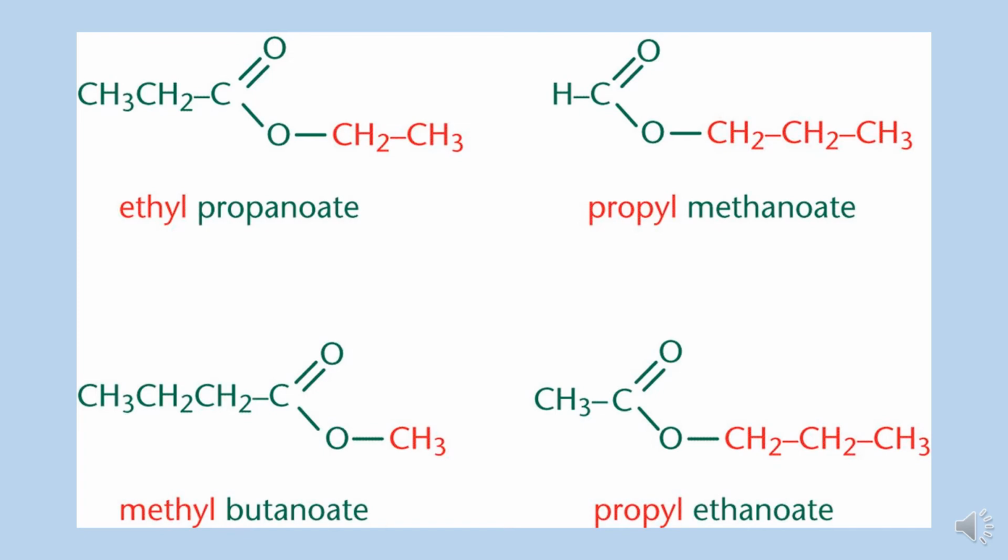Similarly, for the second compound, the name would be propyl methanoate, because 3 carbon atoms are attached to oxygen here and no carbon is there, just a single carbon is present in the carbonyl group. And the third compound, having 1 CH3 group attached to oxygen, is named methyl butanoate. And the next one is propyl ethanoate. Accordingly, we can name esters following IUPAC rules.